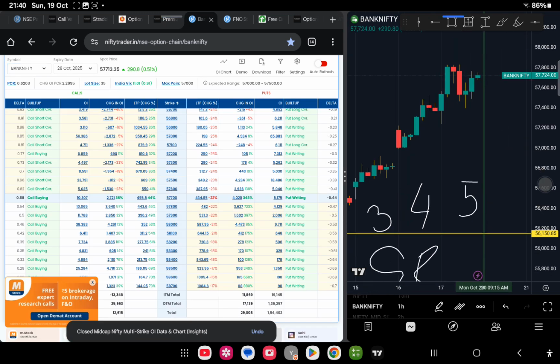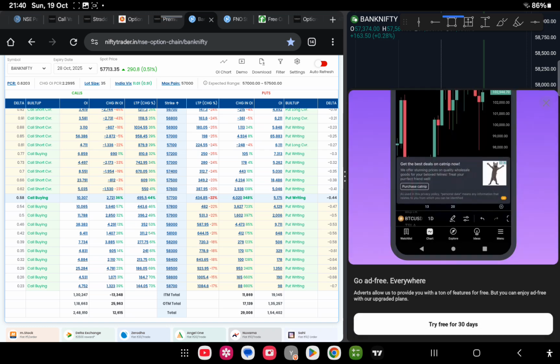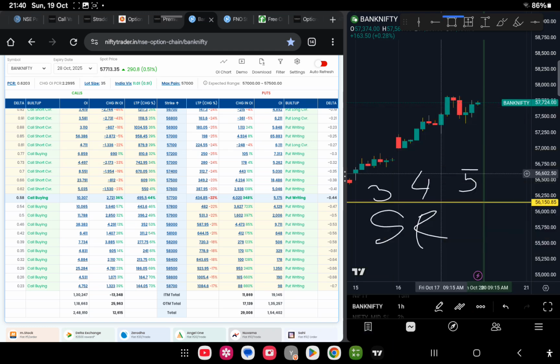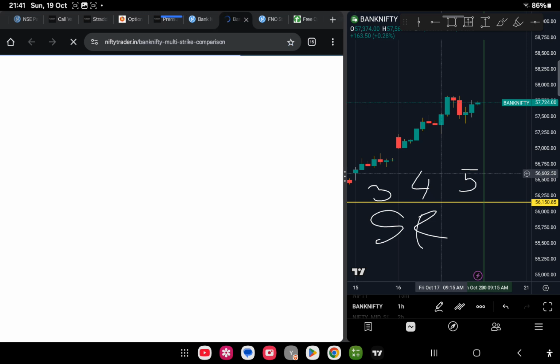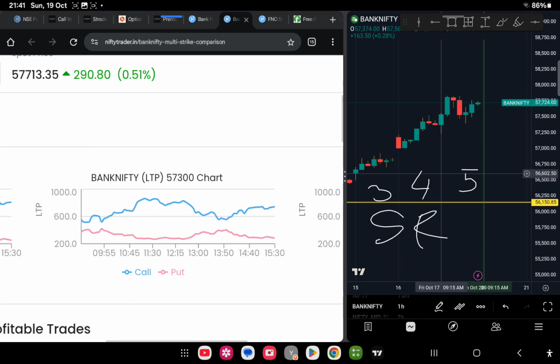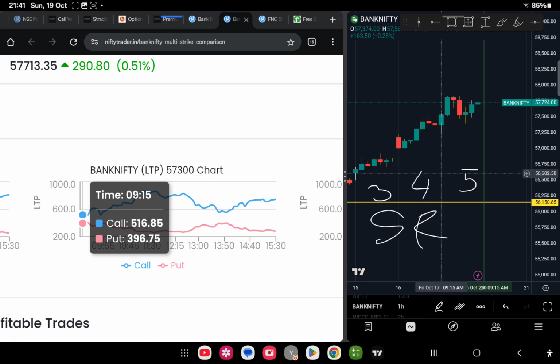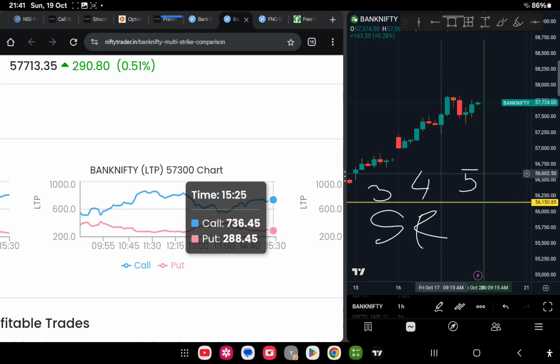So Bank Nifty price action is here. When you check the open, it's 57,300. Before that we'll compare the OI, 118 and 135, so support is pretty strong for Bank Nifty. Now open is 57,300, so we'll take the 300 strike LTP to check the LTP comparison. The 300 charts are here, and you can see how the price action has moved. At the start, 9:15, you could see 515 and 396. By the end, 500 had gone to 700.